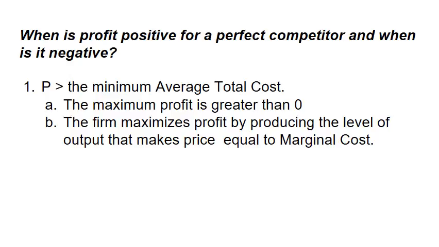Let's combine that with what we know about the shutdown rule. We have really three major possibilities. First, price is greater than the minimum average total cost. In this case, the maximum profit will be positive, and the firm will maximize profit by producing the level of output that makes price equal to marginal cost.